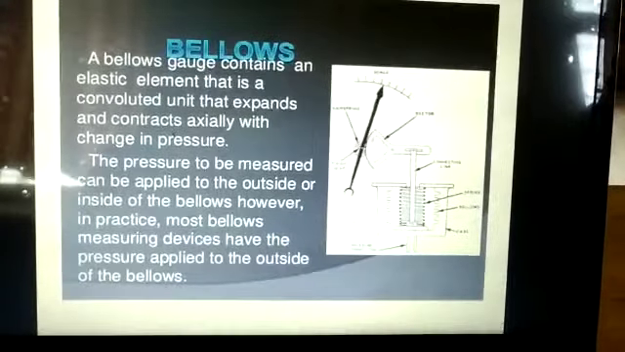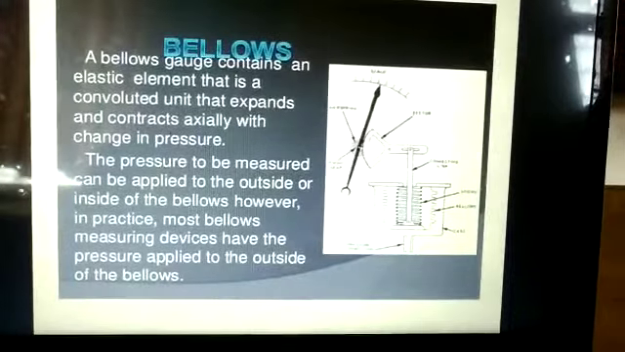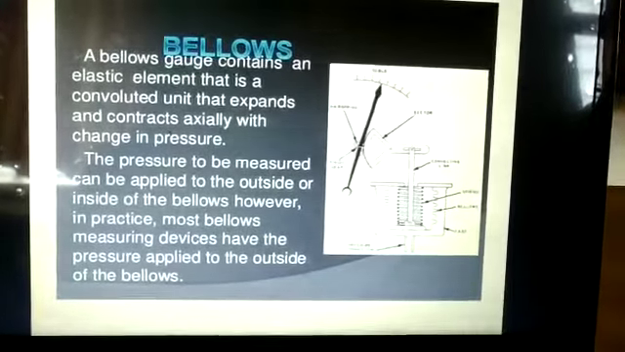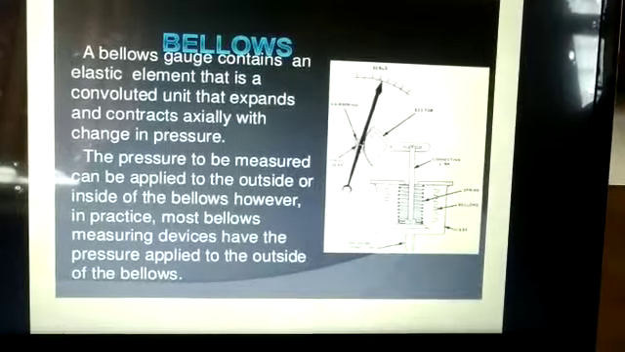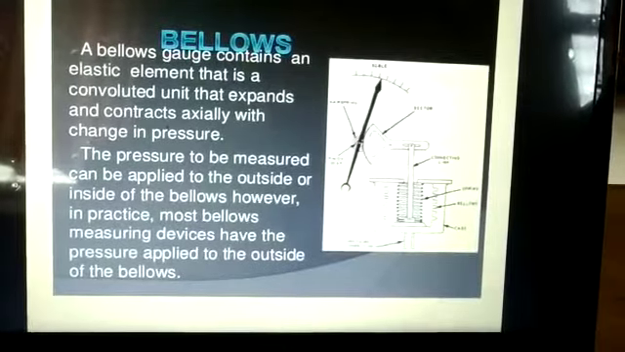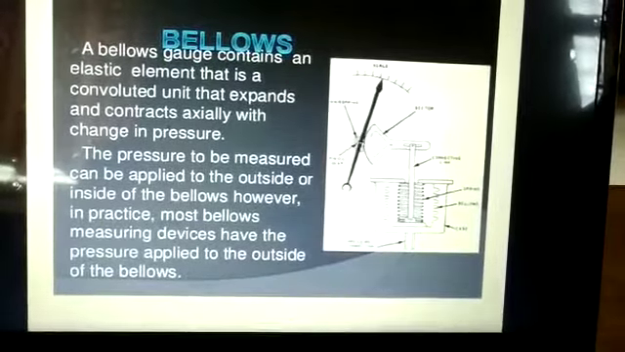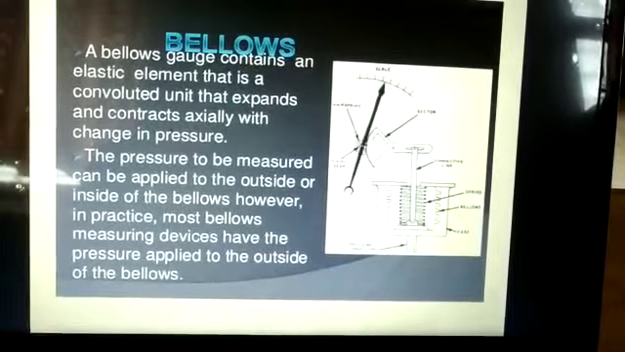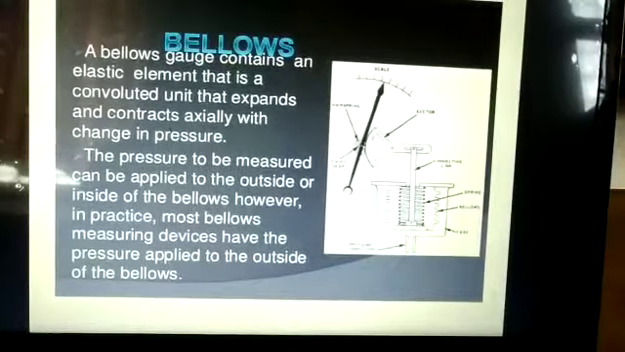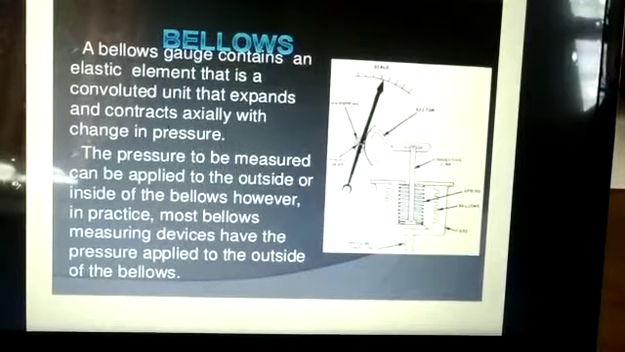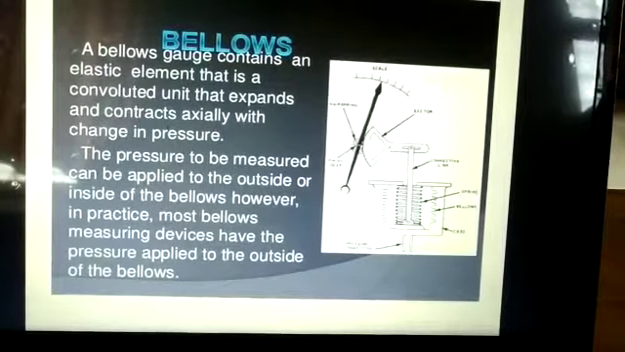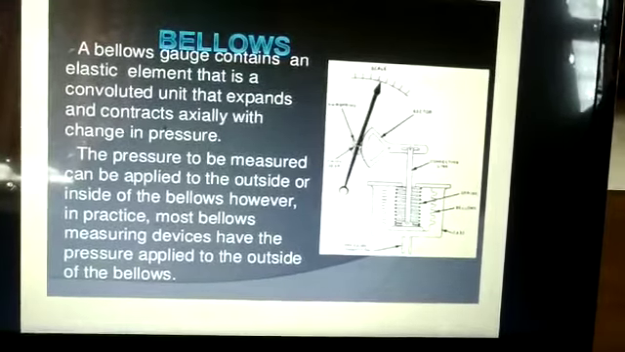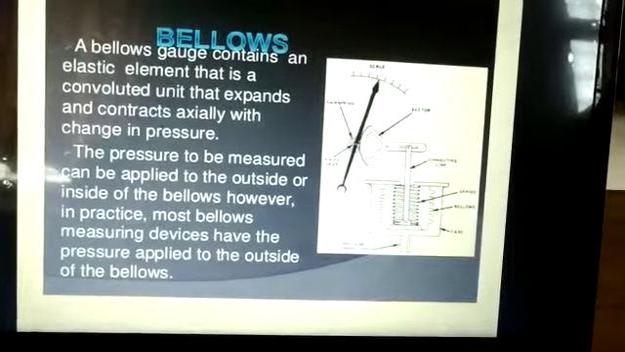A bellows gauge contains an elastic element, a convoluted unit that expands and contracts axially with the change of pressure. The pressure to be measured can be applied to the outside or inside of the bellows. However, most bellows measuring devices have the pressure applied to the outside of the bellows. A bellows is shown in this figure.